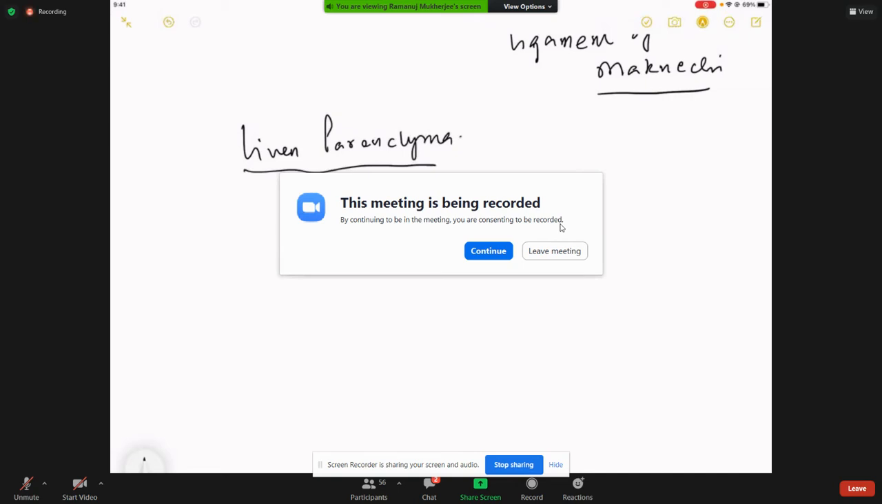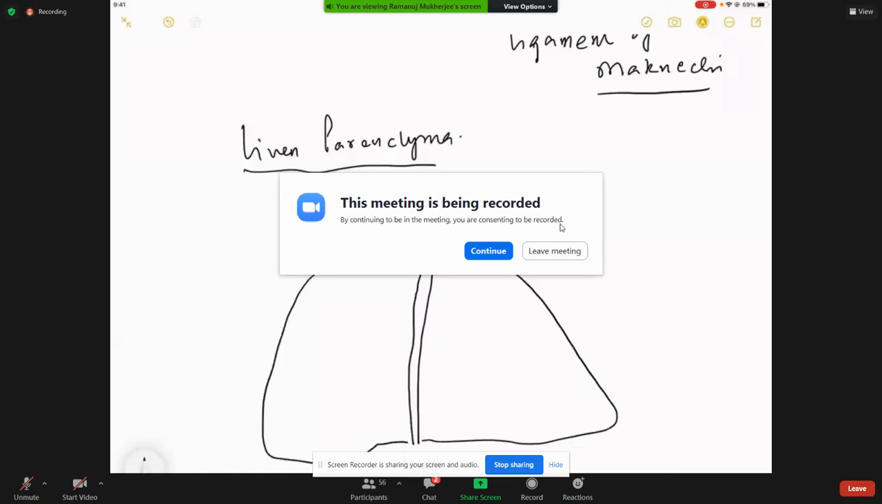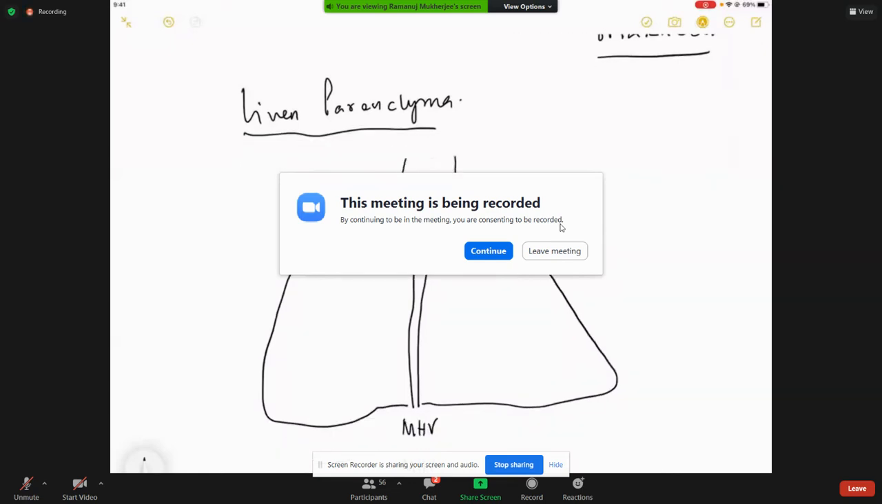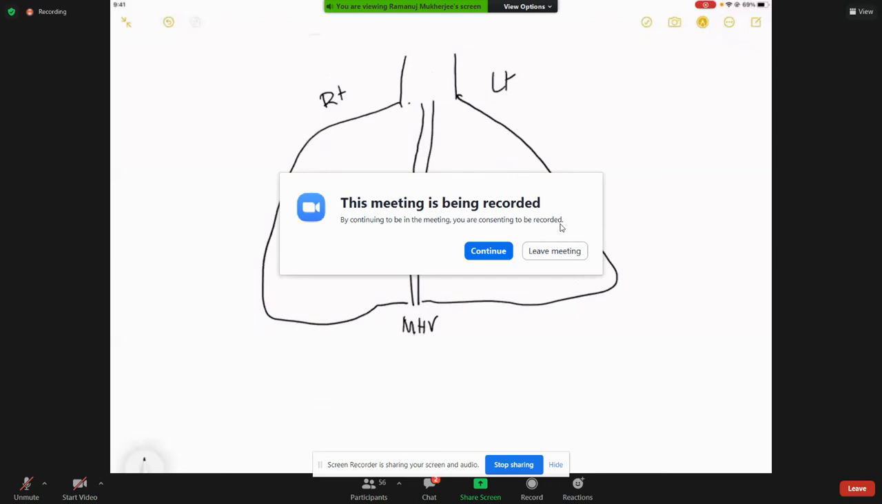So we have something called the middle hepatic vein. The middle hepatic vein is technically the line that divides the liver into two parts: one, the right lobe, and one, the left lobe. So this is how we as surgeons understand. Now, if you are planning a right lobectomy, try not to take the middle hepatic vein. If you are planning a left lobectomy, try not to take the middle hepatic vein.